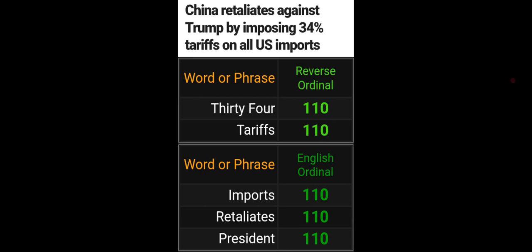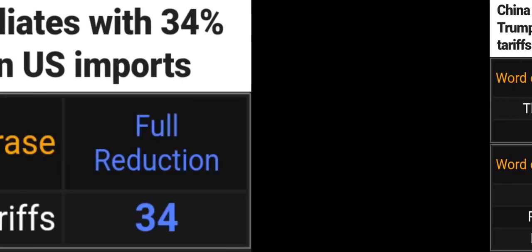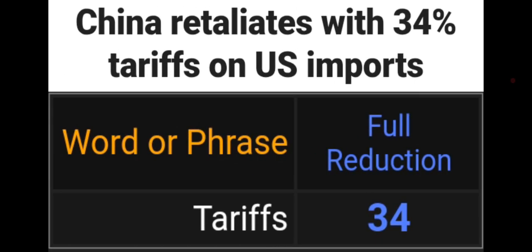When you write out 34, it equals 110. Tariffs, imports, retaliates, and president, they're all 110. Now, the tariffs are 34%. Well, that's perfect because in Gematria, tariffs equals 34.